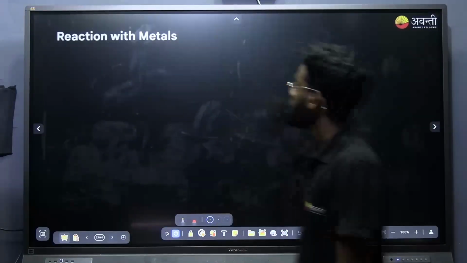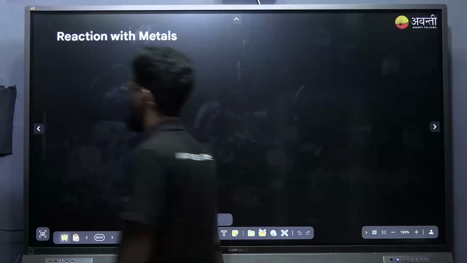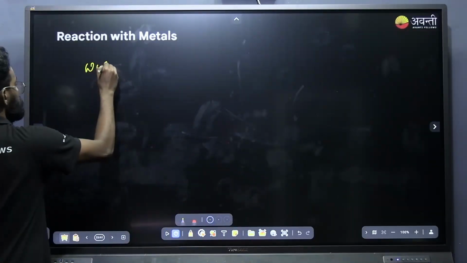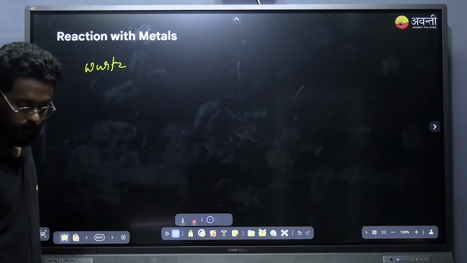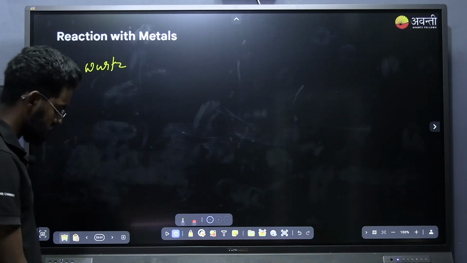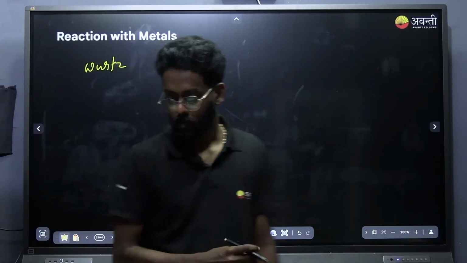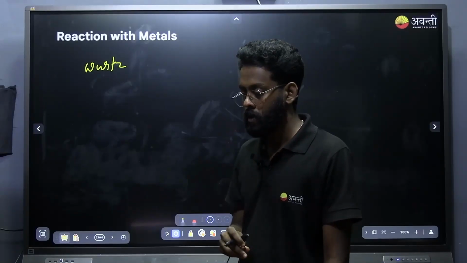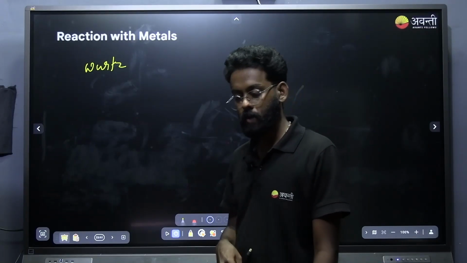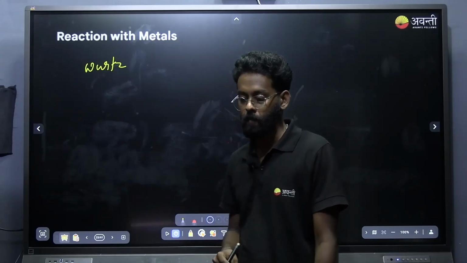Next is reaction with metal, which we already discussed, that is Wurtz reaction. Sakshi asks about the diazonium product giving fluorobenzene. Yes, through diazonium salt we can prepare fluorobenzene.